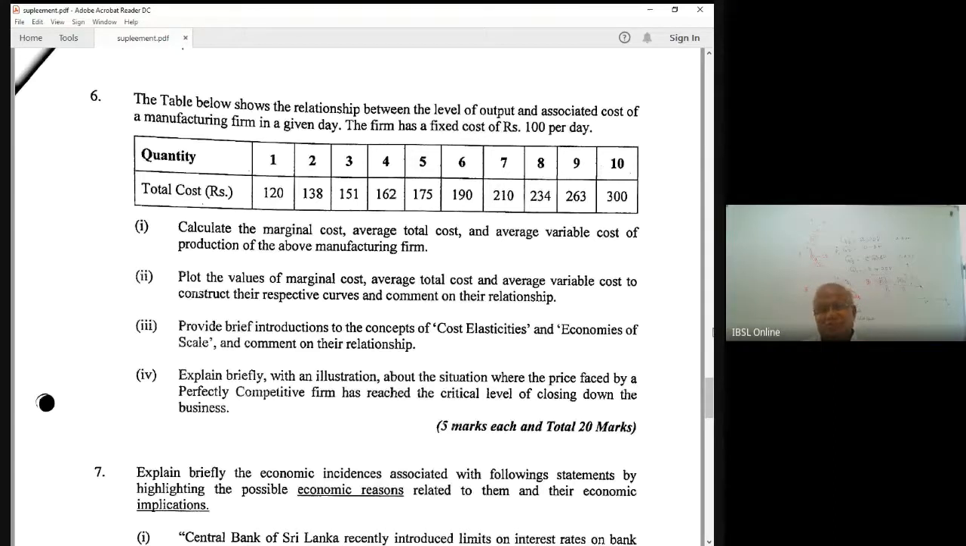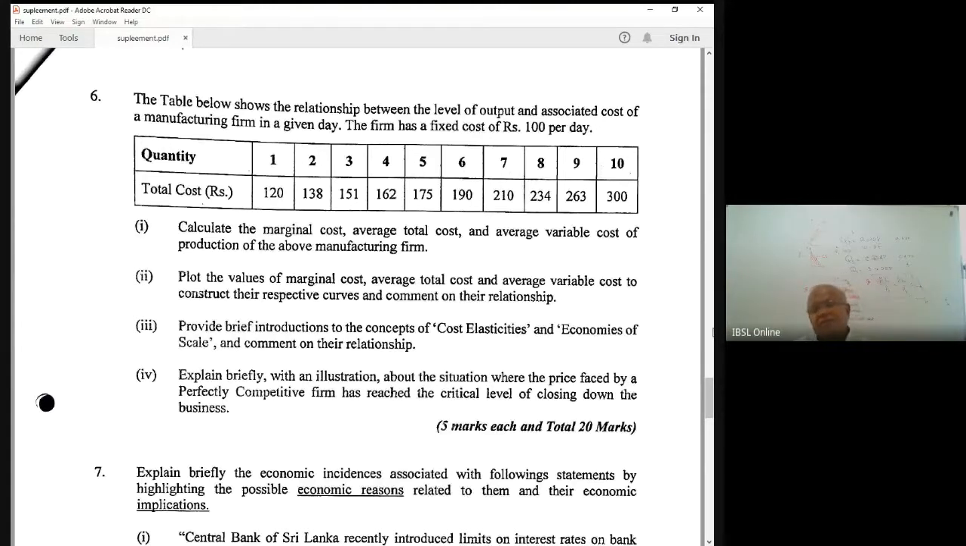So when output is 0, this is 100, fixed cost. That is fixed cost. Then marginal cost of the first unit is how much? 120 minus 100, that is the marginal cost. 20 is the marginal cost of the first unit. That is the one answer.